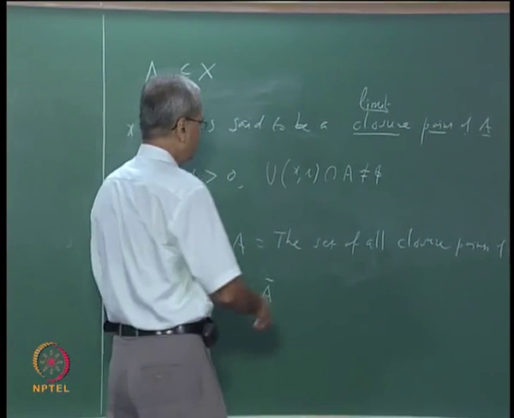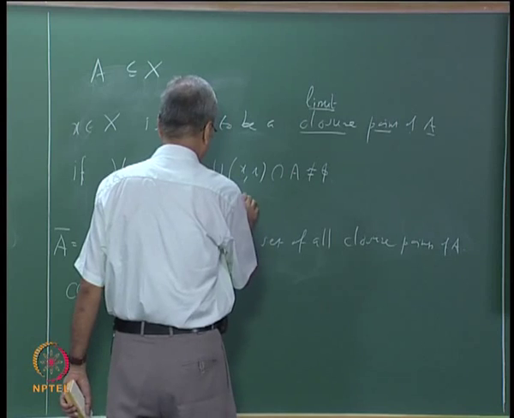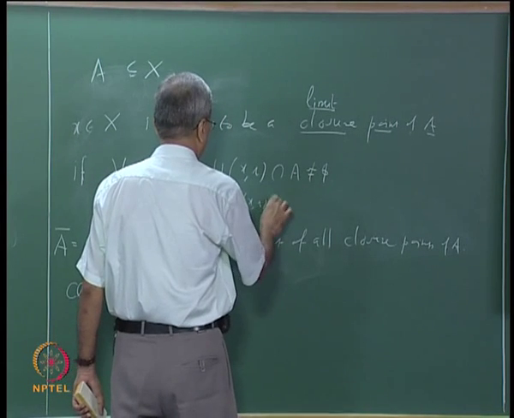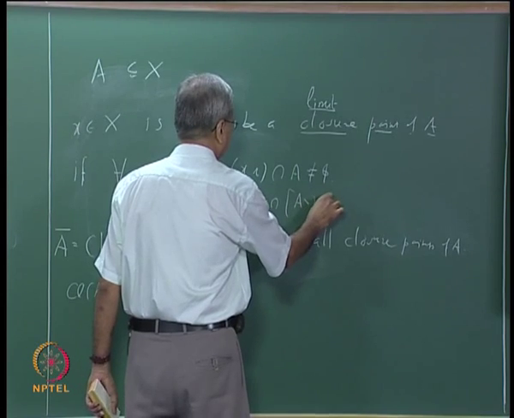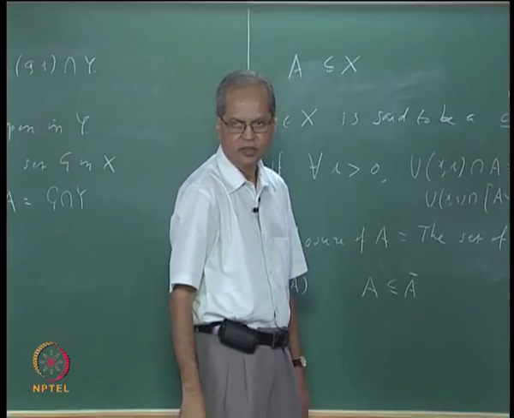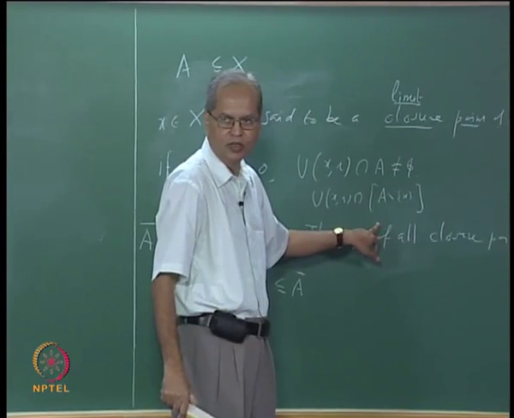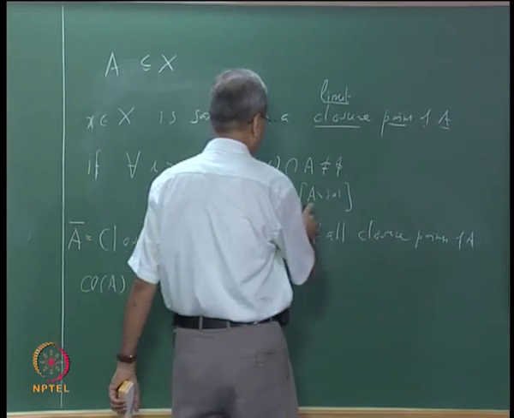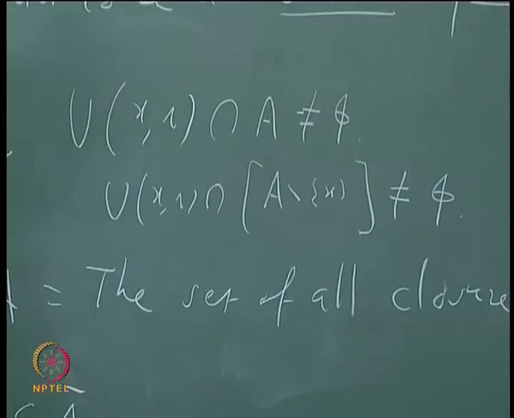So we can say that for a limit point, U_x(r) intersection, let me write this, A minus the singleton {x}. That is, if x does not belong to A, A minus singleton x will be just A. So U_x(r) intersection this should be non-empty.